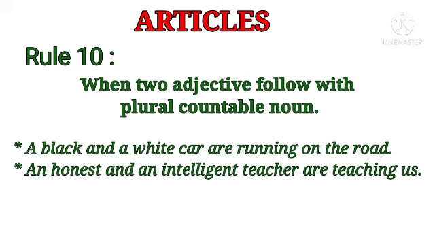A black and a white car are running on the road. That means here two cars are there, okay? Next, an honest and an intelligent teacher are teaching us. Here two teachers are there, an honest and an intelligent. So we have to place article before both adjectives.